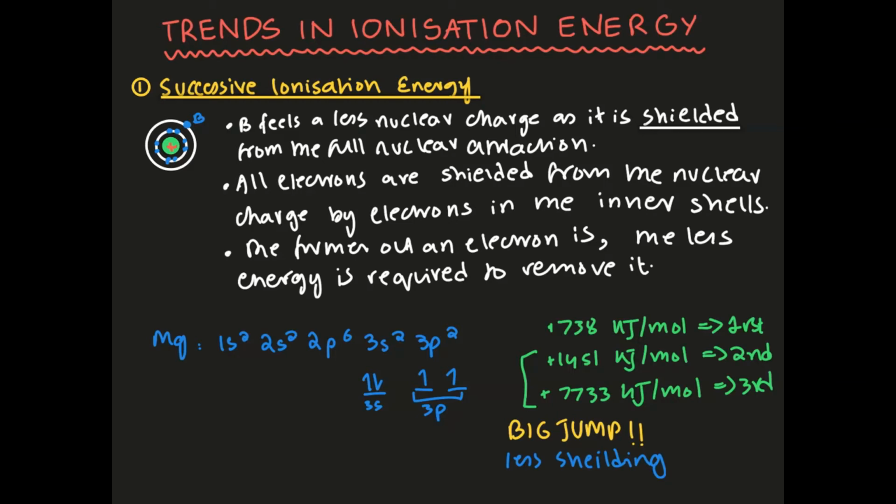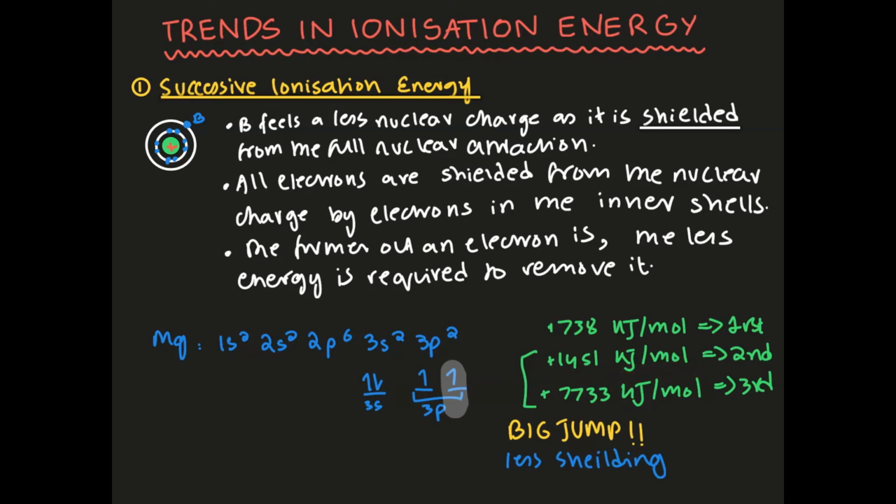So you have 1s2, 2s2, 2p6, 3s2, and 3p2. Now in this case, if you take a look at the ionization energies, the first ionization energy is going to be 738 kilojoules per mole. And this is the ionization energy required to remove this electron over here, which is going to be in the 3p orbital. The second ionization energy is 1451 kilojoules per mole.